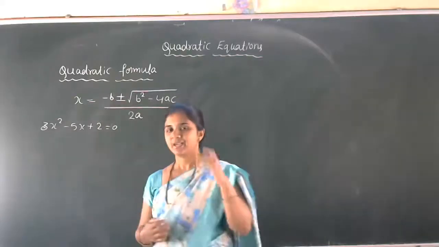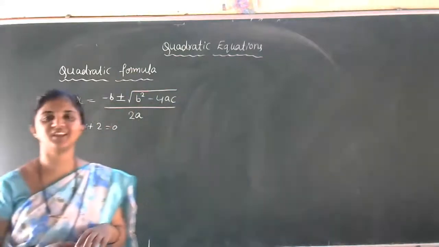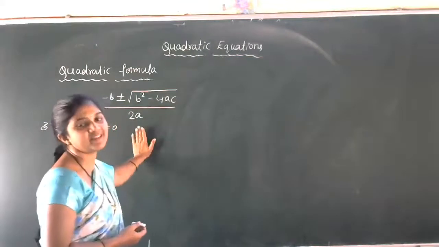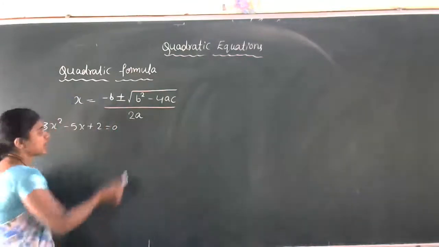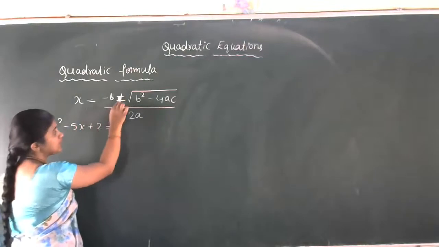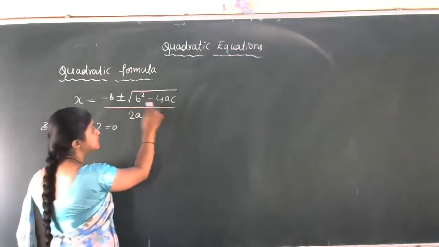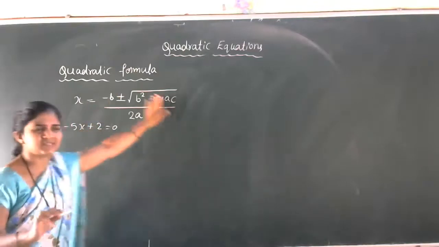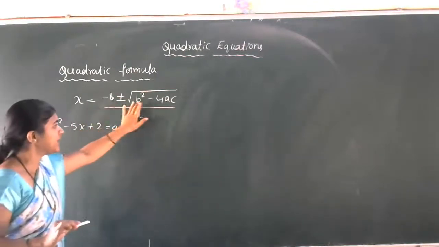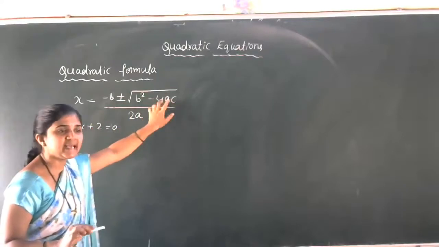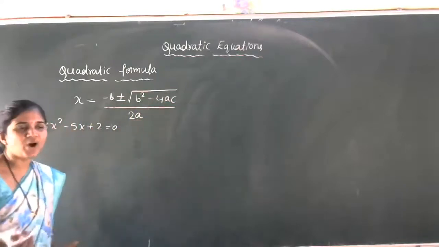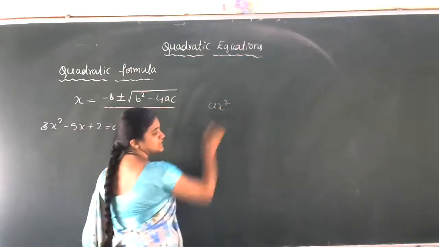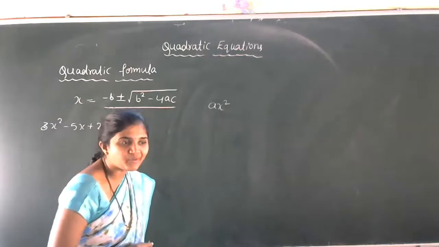Yes. So let us start the discussion of the solutions of a quadratic equation by the second method, that is the formula method. So that formula is x is equal to minus b plus or minus square root of b square minus 4ac divided by 2a. I think you all know the terms b, b square, 4, a, c, 2a. You all know the standard form of the quadratic equation. What is the standard form of the quadratic equation?